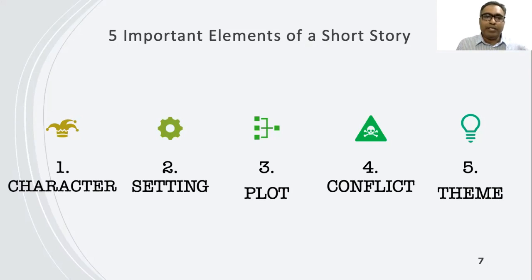On the other hand, 1 or 2 main characters may be introduced without full backstories. So the number of characters is very small here, and we won't be able to know about the background of the characters. Number 2 is the setting. The setting of a short story is the time and place in which it happens.